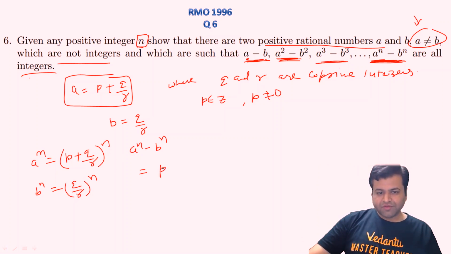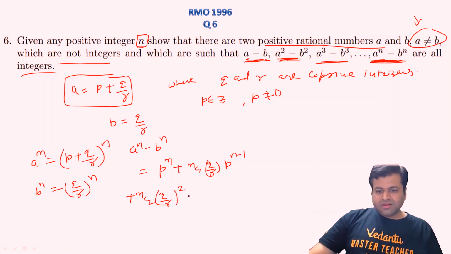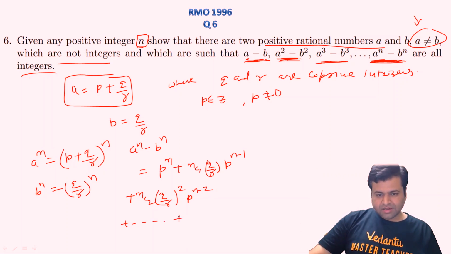So what we are left with is P power n, plus nC1 (Q upon R) P power n minus 1, plus nC2 (Q upon R square) P power n minus 2, and so on. The second last term will be nC(n minus 1) (Q upon R power n minus 1) into P, and the last term is cancelled out with (Q by R) power n.